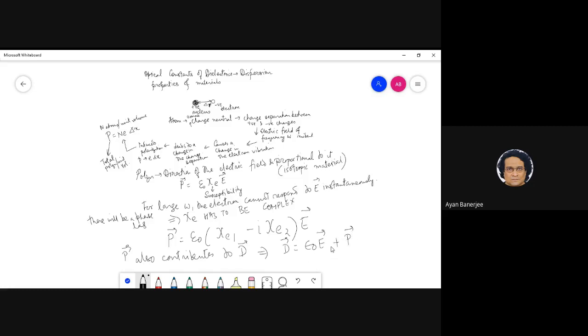And can you guys tell me what is the change that happens in a dielectric? Let me write this one more step, then it will be easier for you to realize.